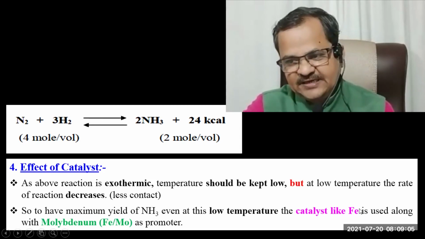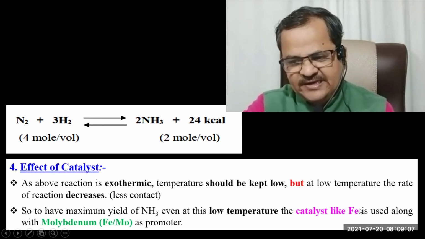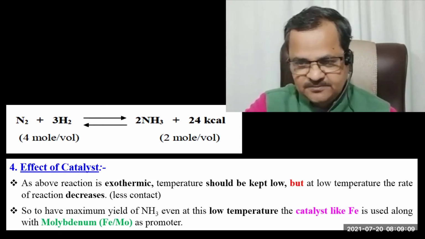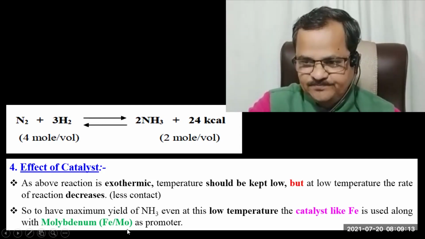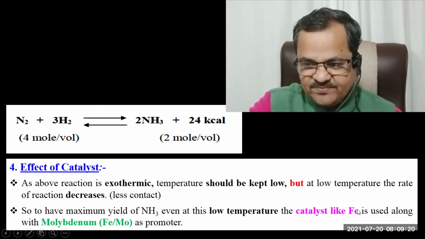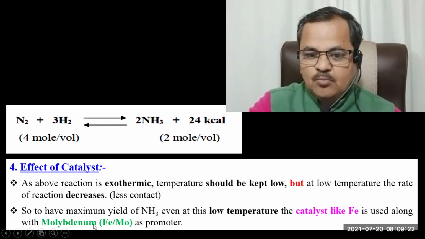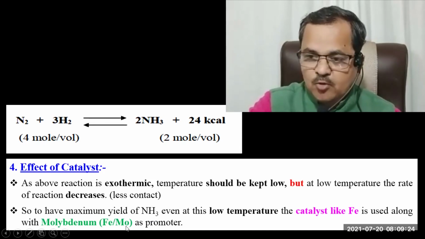Pieces of Fe or finely divided Fe or Fe powder is added to the reaction mixture along with molybdenum as a promoter. For objective or multiple choice questions, remember here Fe is used as a catalyst and molybdenum is used as a promoter.